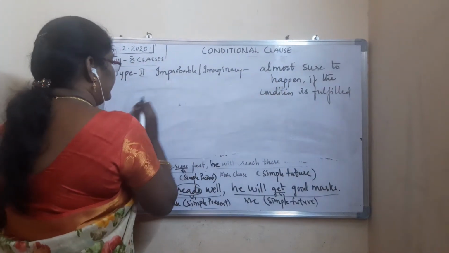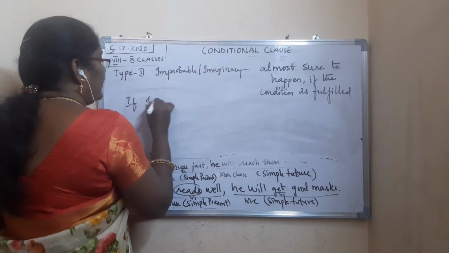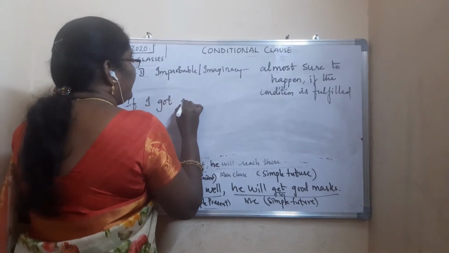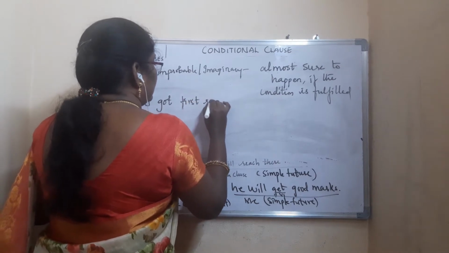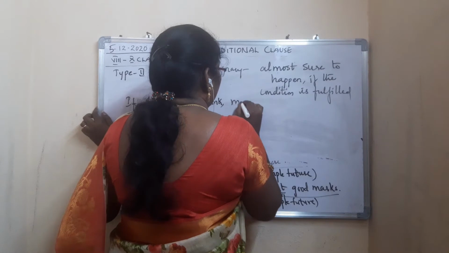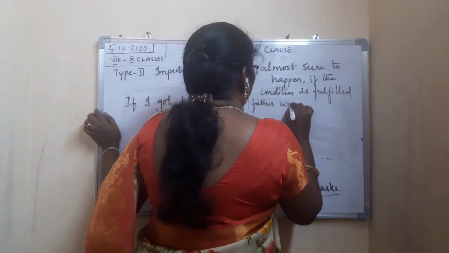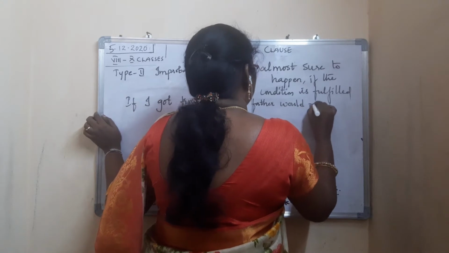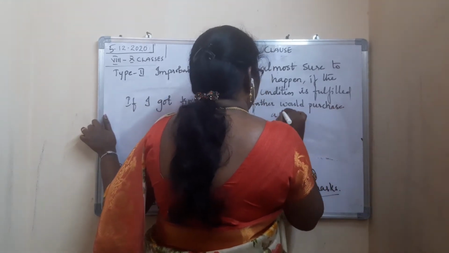For example, if I got first rank, my father would purchase a bicycle.